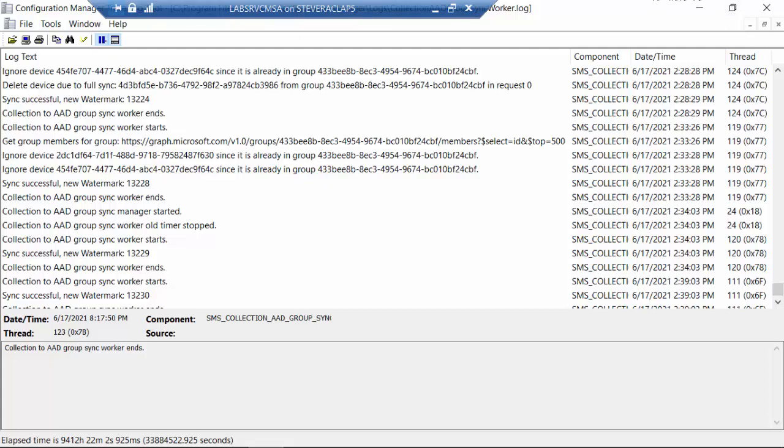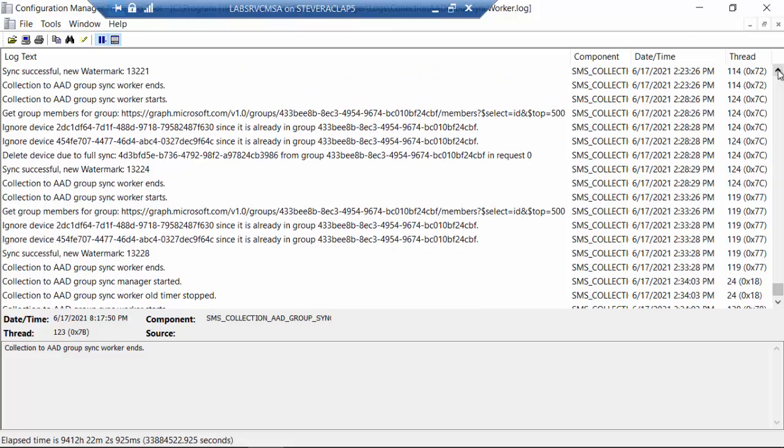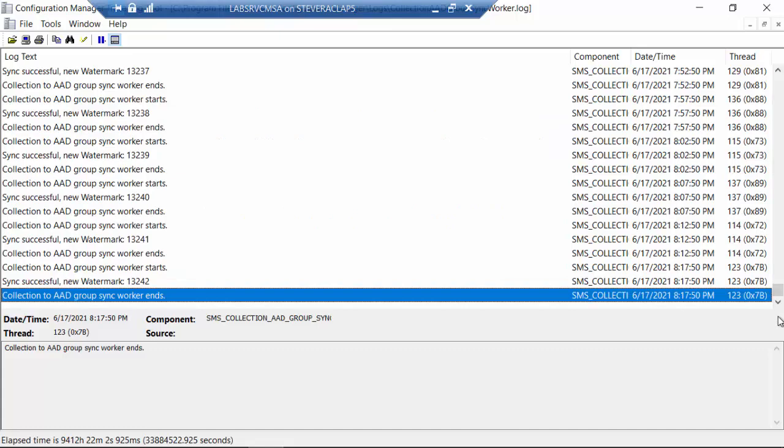Actually, that is a sync, but it's not the one I wanted. I think, yeah, here's the one right above that I want, right? Ignore, I added a device like I just did, delete it, because it's not present in the collection, so I'm going to delete it from Azure AD, and because why? Because Configuration Manager is the authority for the membership of that group, right?